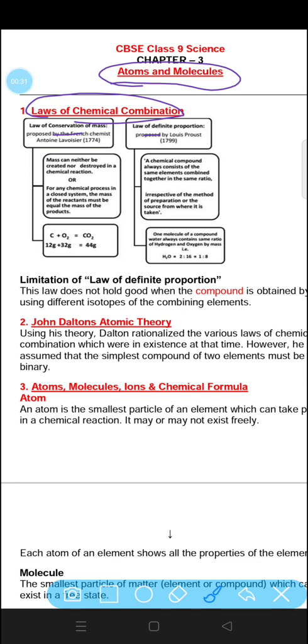It states that mass can neither be created nor be destroyed in a chemical reaction. This is the statement of the law of conservation of mass. Now, what does the law of definite proportion say? It says a chemical compound always consists of the same elements combined together in the same ratio. So these are the two laws. They are known as the laws of chemical combination.